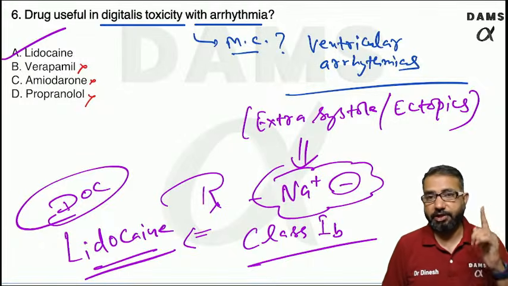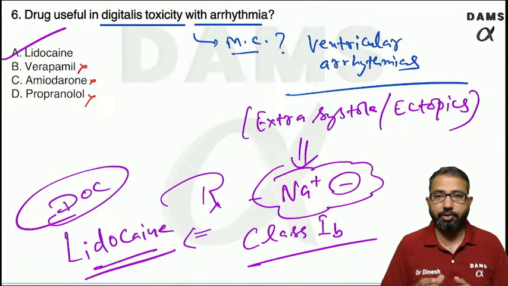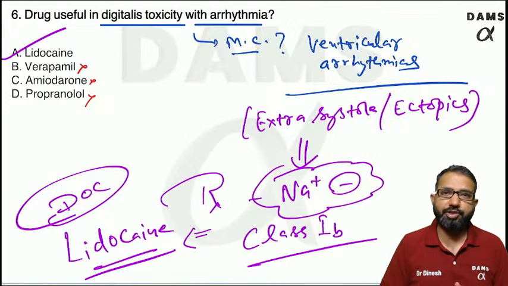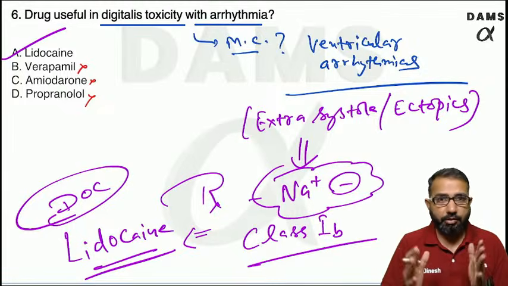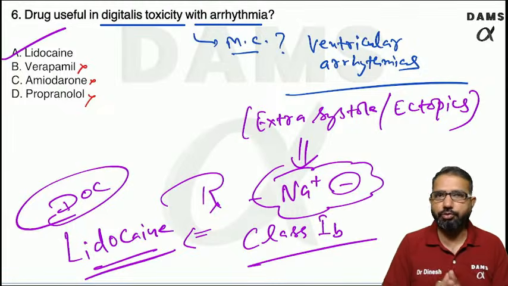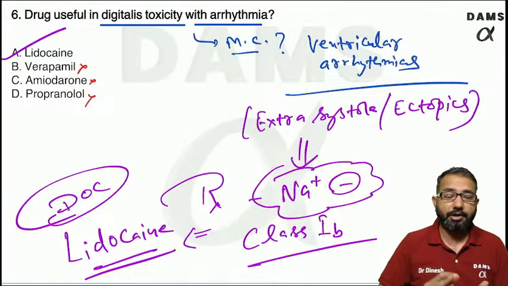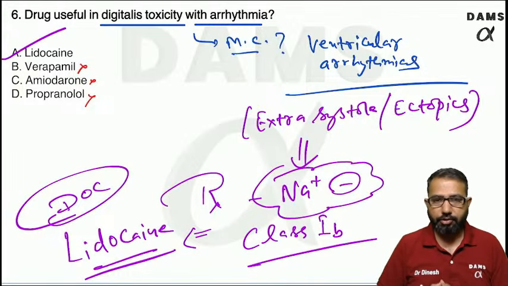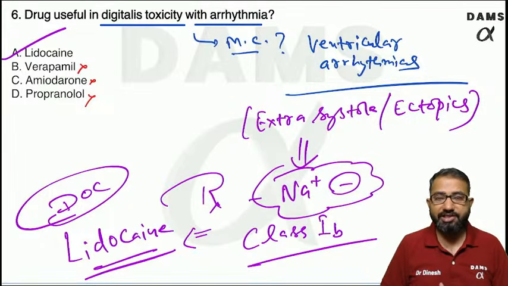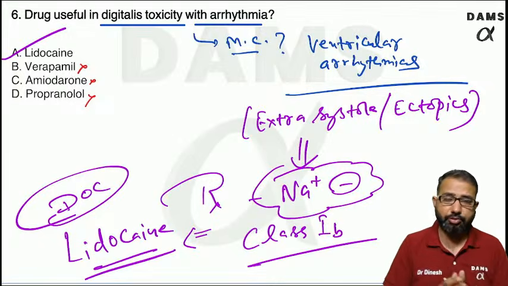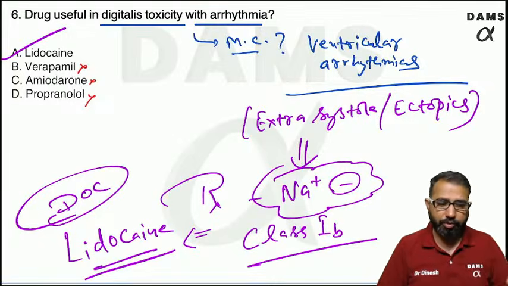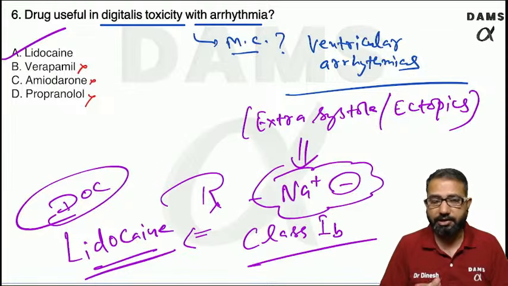In these cases, lidocaine is the drug of choice because lidocaine acts on the sodium channels in the inactive state. Already inactive state, already closed sodium channel, it increases the duration of this closing. So in this digitalis toxicity, already the myocardium is leaky, and in those myocardial areas where the extrasystoles occur, lidocaine has a role only in these types of areas, and that's why it is a specific drug for this type of patient.